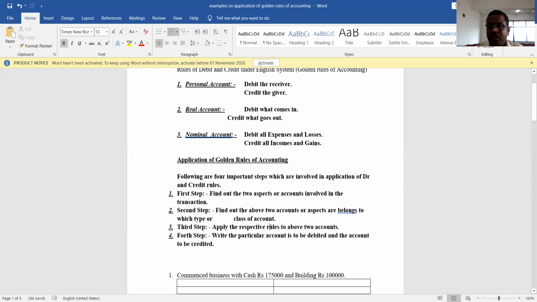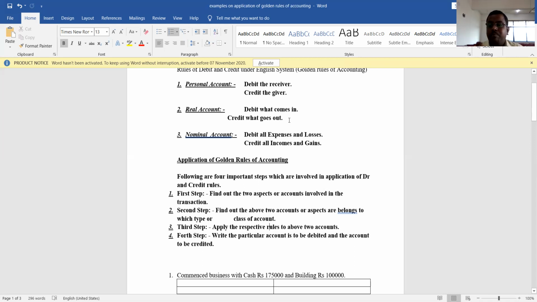Now what is the rule of real account? The rule of real account is debit what comes in and credit what goes out. Machinery purchased for cash, what comes in? Machinery comes in, so debit the machinery account. What goes out? Cash goes out, so credit the cash account. That is how we need to apply the respective rules to the above accounts.